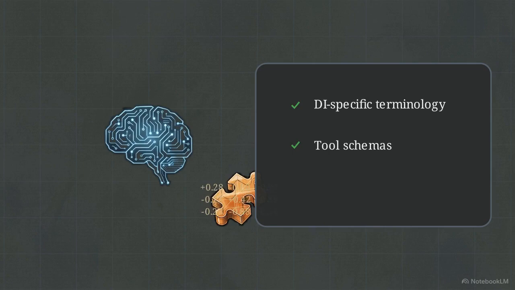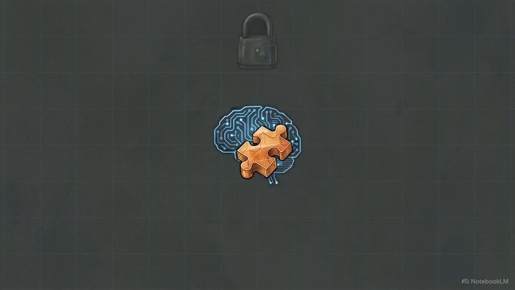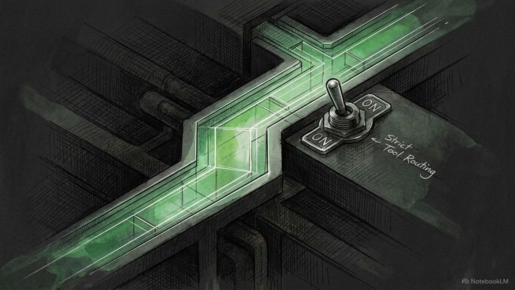We target DI-specific terminology, tool schemas, and strict response formatting. This process locks the model into its interaction role, ensuring it adheres to the system's linguistic and functional rules. In this context, fine-tuning acts as a mechanism for behavioral adaptation and routing discipline.